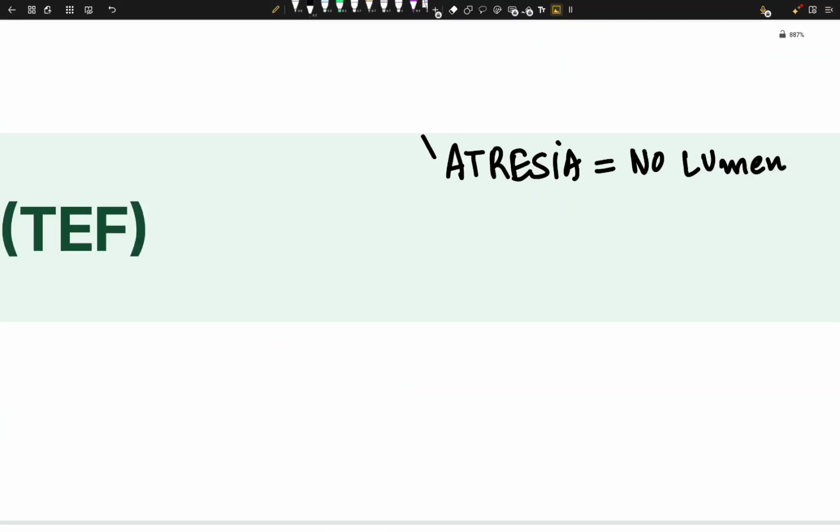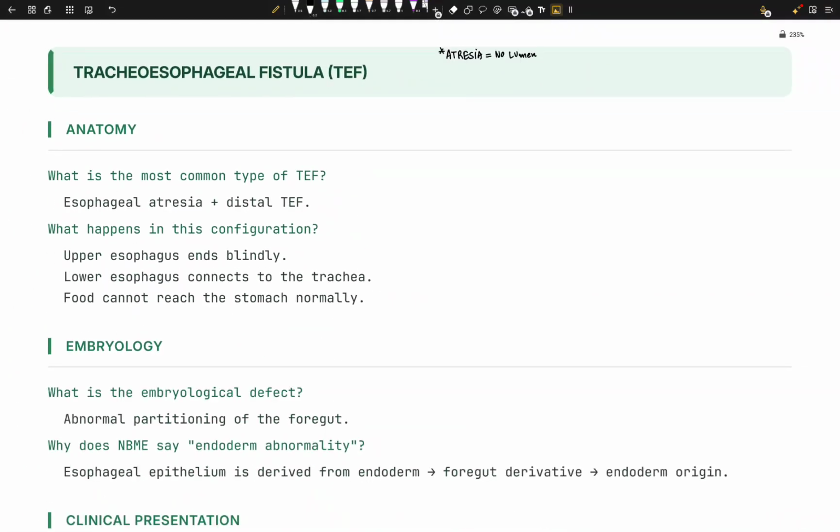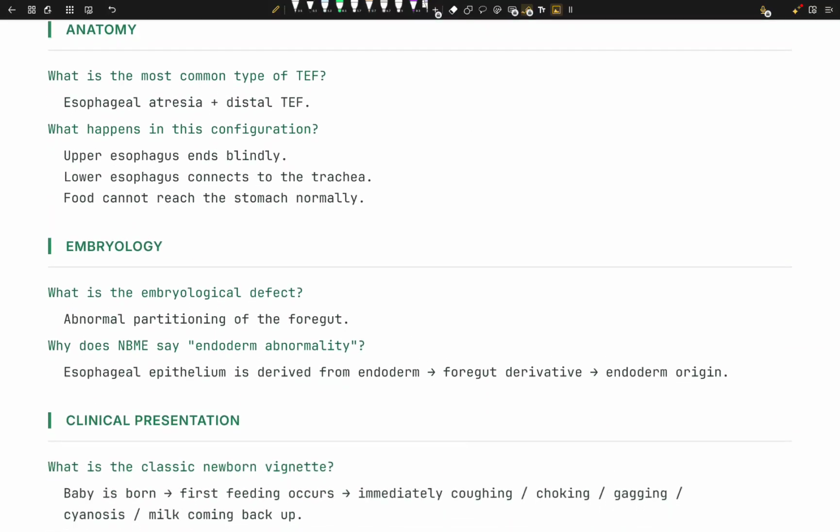So what's happening in this configuration? We have the upper esophagus that ends blindly, and the lower esophagus connects to the trachea, where we breathe. The food cannot reach the stomach normally, and sometimes instead of going to the stomach it goes to the lungs, so we're going to have some sort of aspiration.